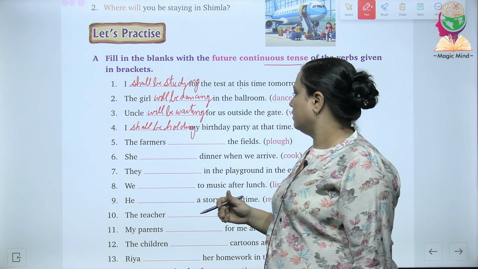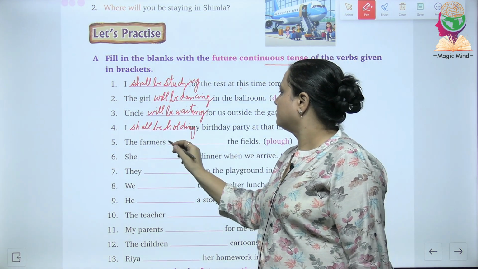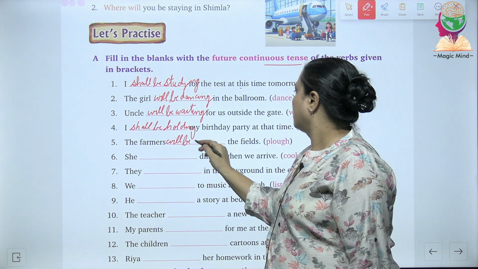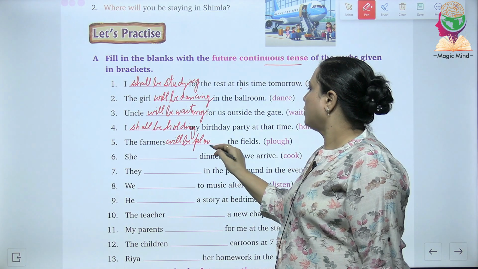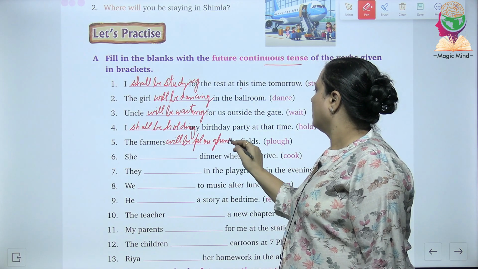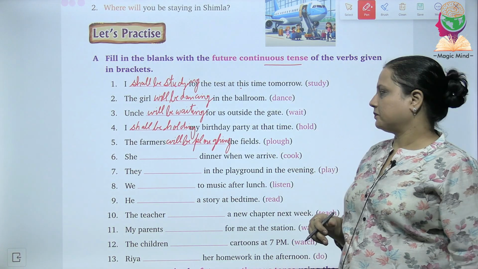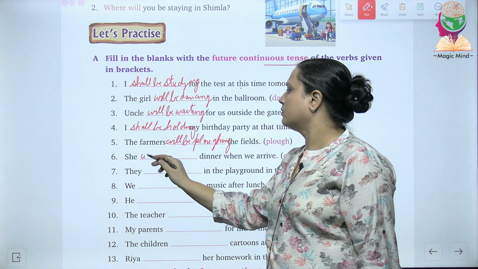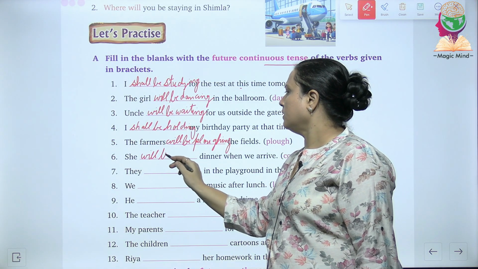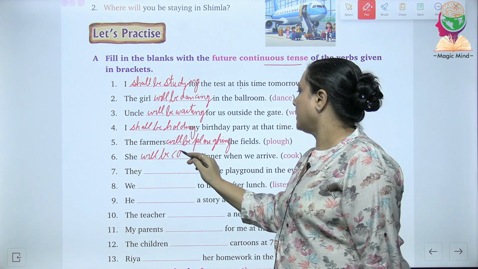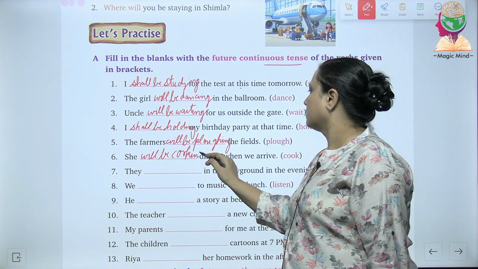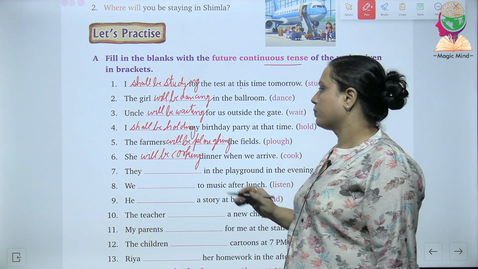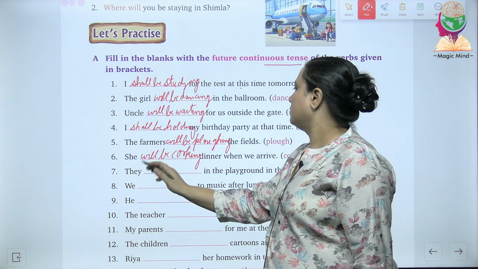Then the fifth one, the farmers will be plowing the fields. Sixth one is she will be cooking dinner when we arrive. The seventh one, they